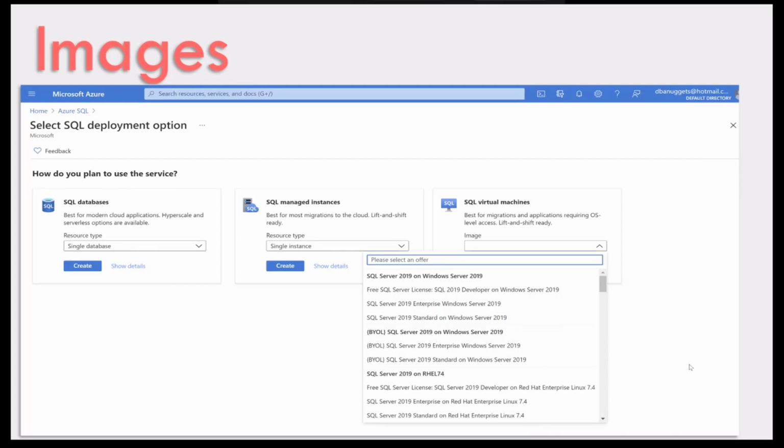So what is this image, right? If you see here, under SQL virtual machine, on the right side of your screen, you have all of these images. Like the first one is SQL Server 2019 on Windows 2019. So you can choose all of those, the combination of SQL version and the operating system version. And by a single click, you can go ahead and build the virtual machine, and SQL Server is already there on the virtual machine.